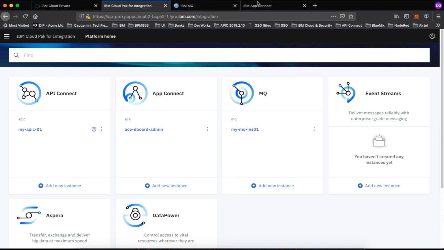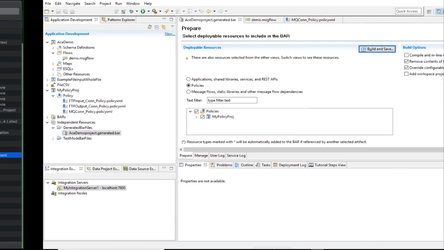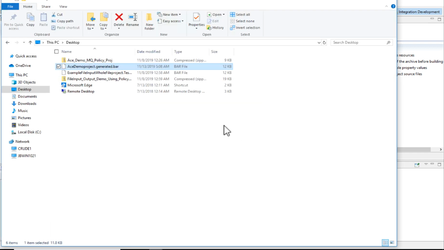Okay, so from the operational dashboard, we will use add server. The moment you click on add server, it will ask you for the bar file. So let me get that bar file first. I've generated the bar file, and I'm using a Windows machine to do the development of the message flow.